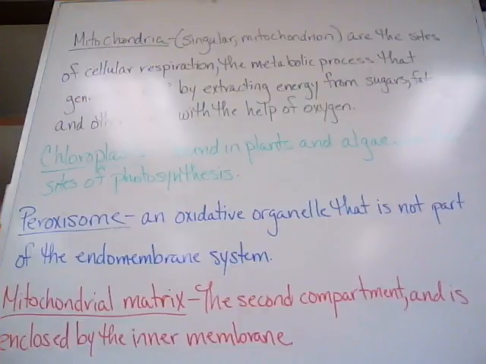This is an excellent example of how the cell's compartmental structure is crucial to its functions. The enzymes that produce hydrogen peroxide and those that dispose of this toxic compound are sequestered in the same space, away from other cellular components that could otherwise be damaged.